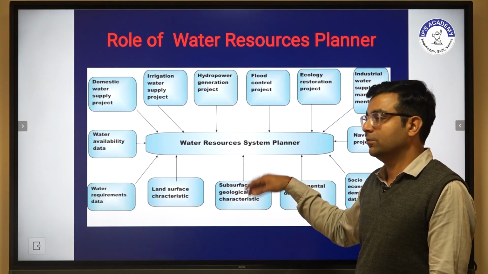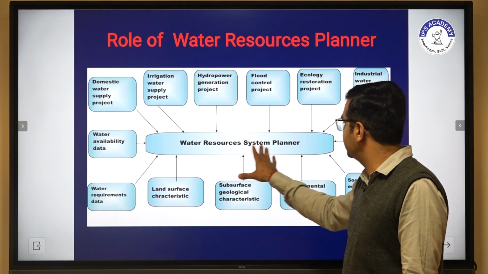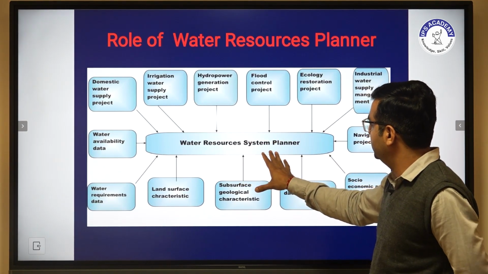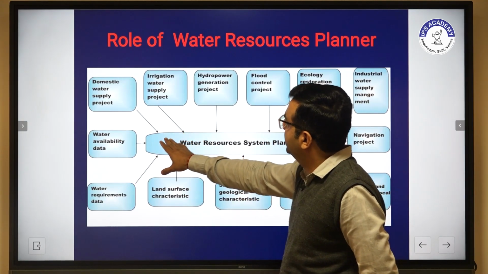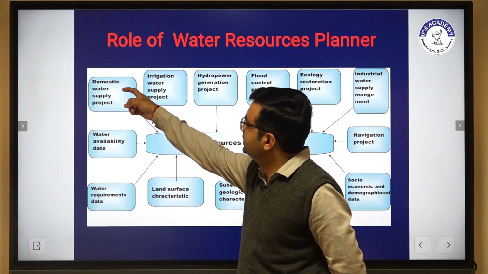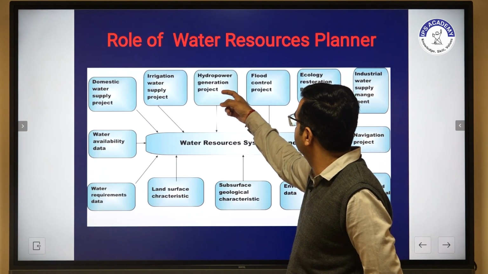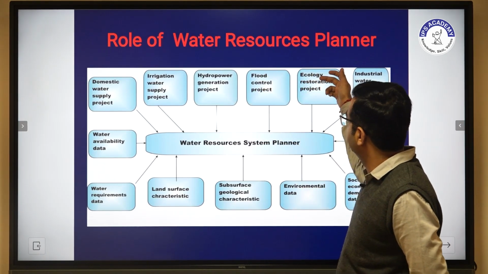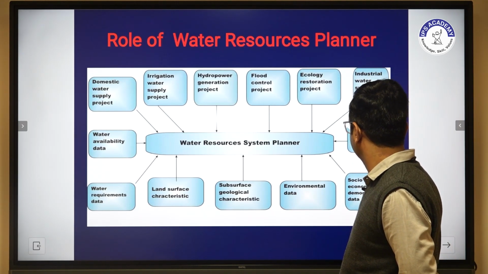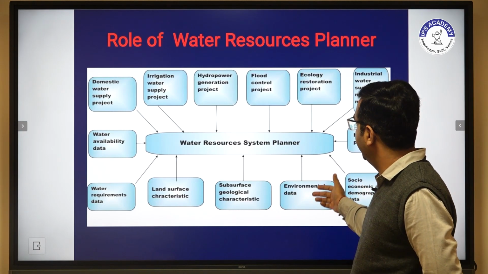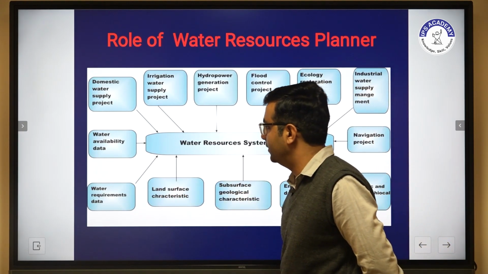The water resource planner first has to create a water resource system, and this is bifurcated into some tasks. Water availability data is available, and water is available for domestic water supply projects, irrigation water supply projects, hydro generation projects, flood control projects, ecology restriction projects, industrial water supply management, navigation projects, social, economic and demographic data, environmental data, subsurface geological characteristics, land surface characteristics, and water requirement data.